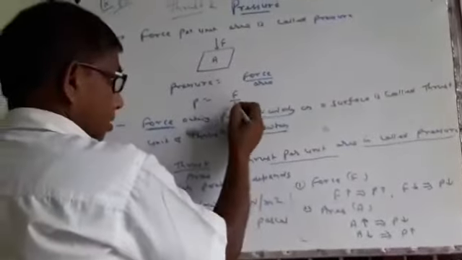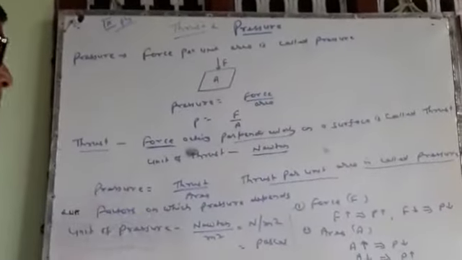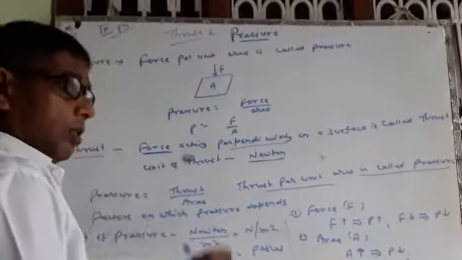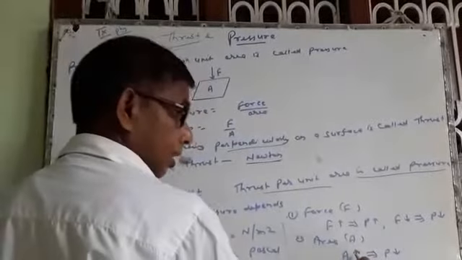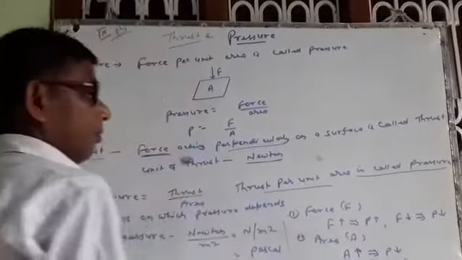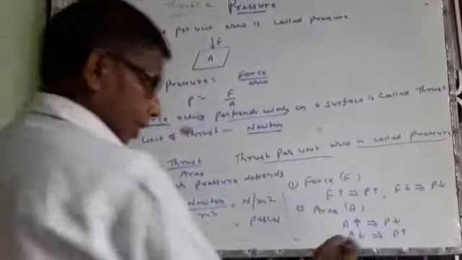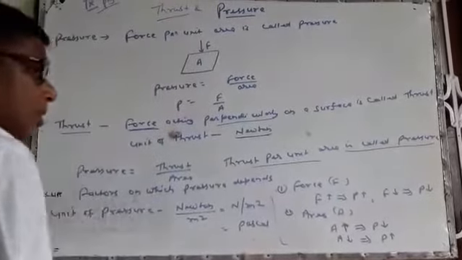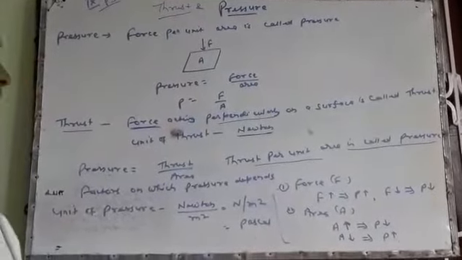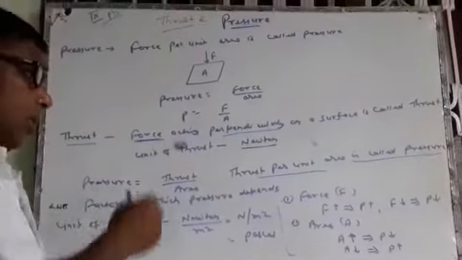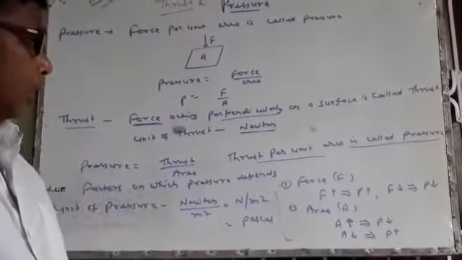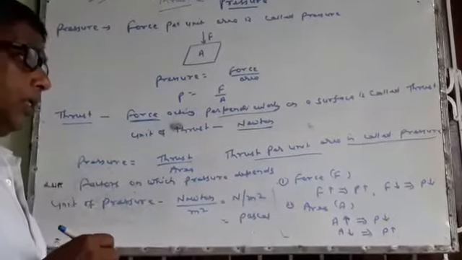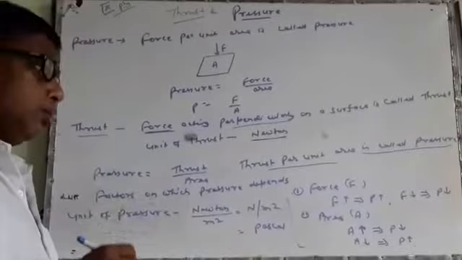It is inversely proportional. So pressure is inversely proportional to the area on which force is exerted. If the area is increased, the pressure will decrease. If the area is decreased, the pressure will increase. This means there are two main factors on which pressure depends. First, pressure is directly proportional to the force, and second, pressure is inversely proportional to the area.